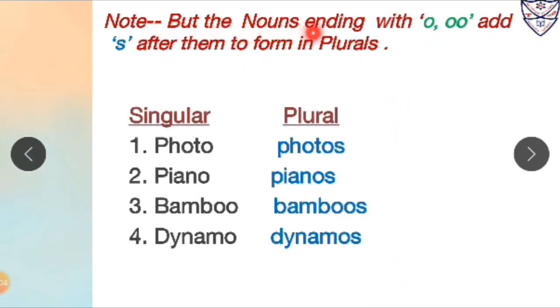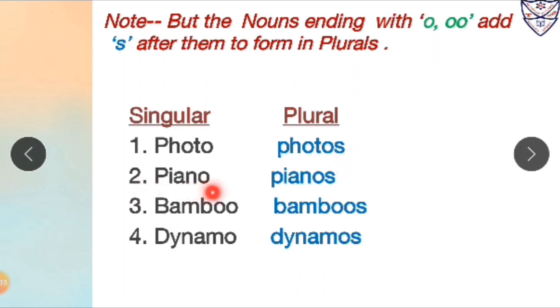Note, but the nouns ending with O or double O add S after them to form their plurals. Let us start with the examples. First one, photo. Over here the word photo is in singular form which ends with O. Now before O there is a consonant. So instead of adding ES after O, we will simply add S after O to form its plural. So photo will become photos.